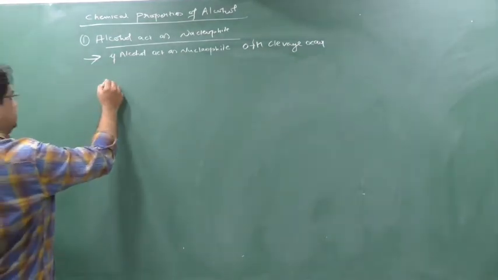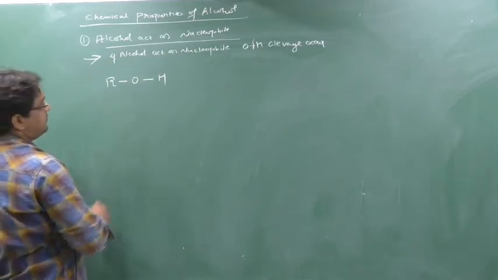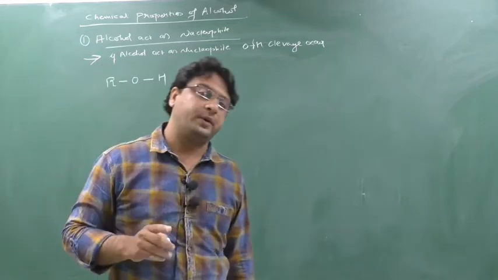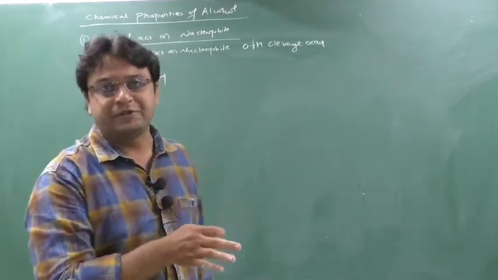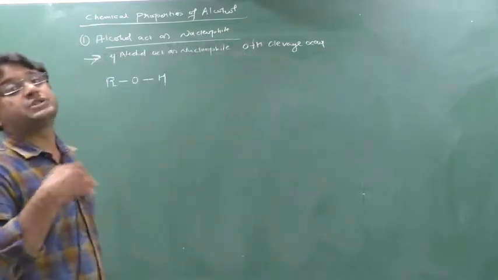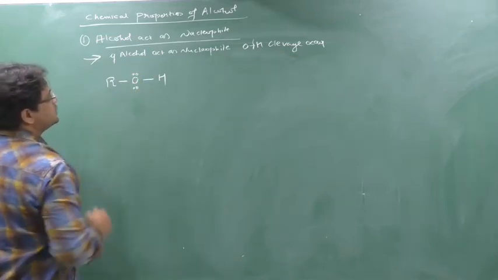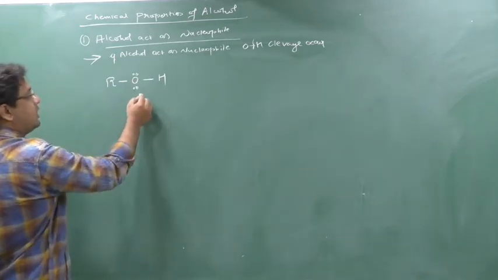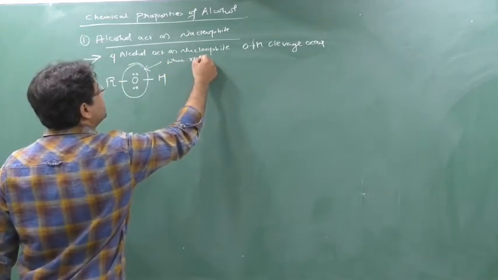See here, this is an alcohol, yes or no? This is an oxygen. Oxygen has made 2 bonds, but oxygen belongs to the 16 group, and the 16 group is an electron excess group, yes or no? 13 group is electron deficient, 14 electron precise, 15, 16, 17 electron excess groups. So they have an extra electron even after making the bond. So if alcohol wants to act as a nucleophile, this cleavage should occur, yes or no? This is the site where the reaction will occur.